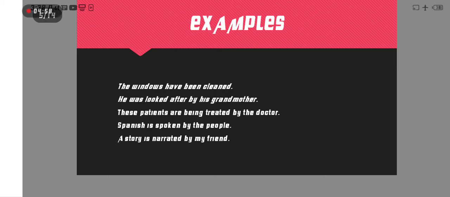Now what is the example? The windows have been cleaned. Windows साफ कर दी गई हैं. He was looked after by his grandmother. उसकी देखभाल की जाती थी ग्रैंड मदर के जरिए.